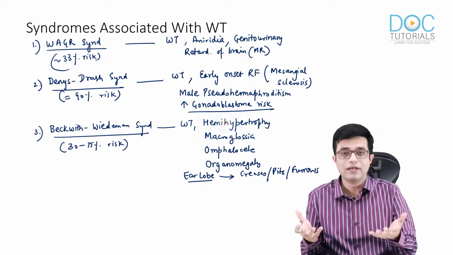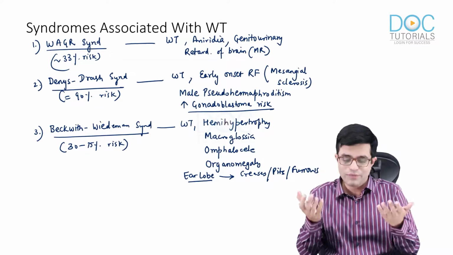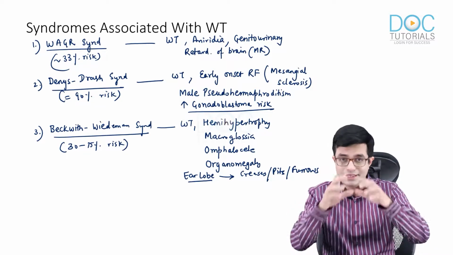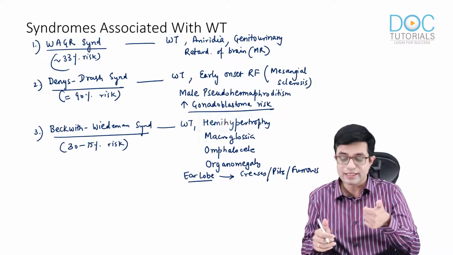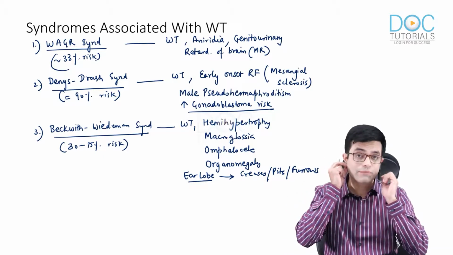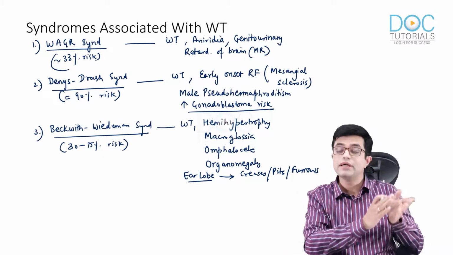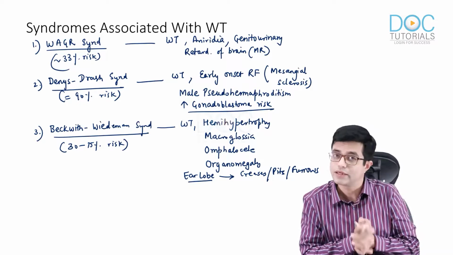Alone, I may have a small earlobe furrow, but that does not mean I have Beckwith-Wiedemann syndrome. It is this spectrum of abnormality which tells you that yes, if the child is having hemihypertrophy or omphalocele and there is also ear abnormality, then it could be a partial manifestation of Beckwith-Wiedemann syndrome.